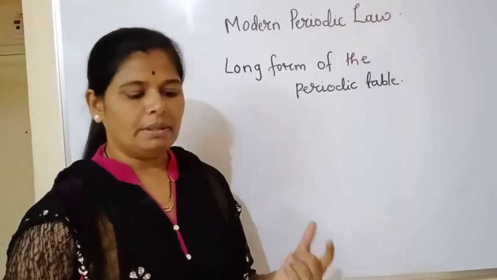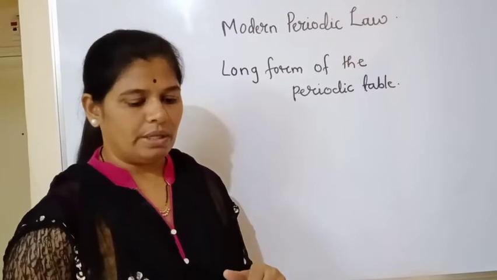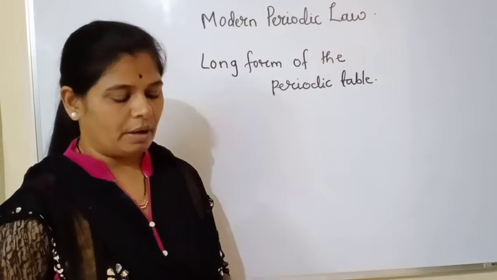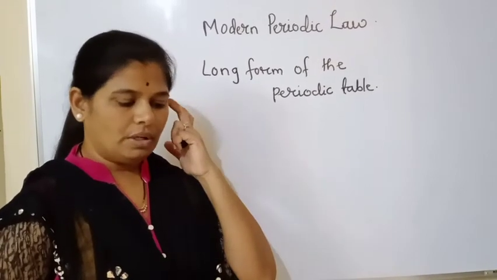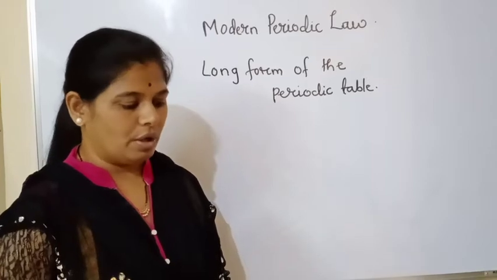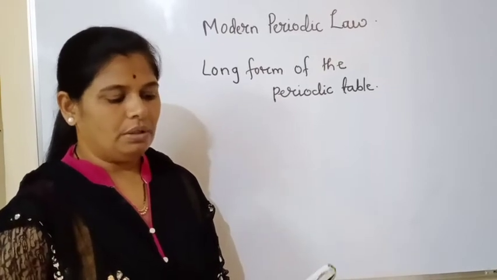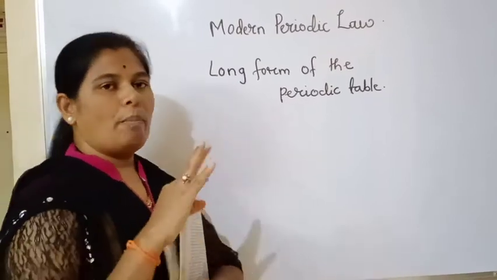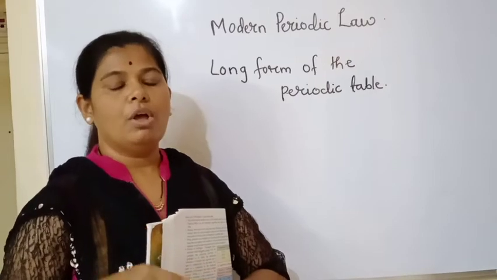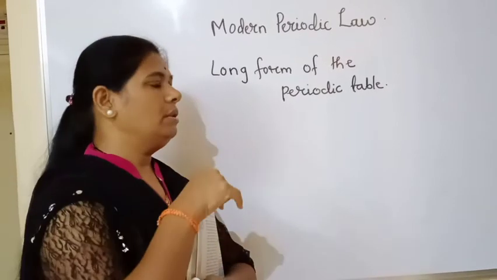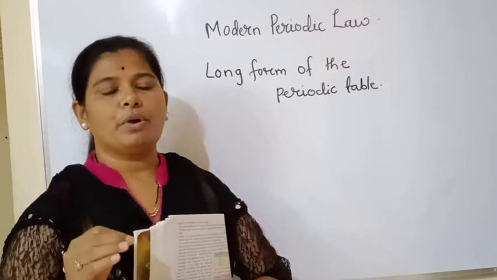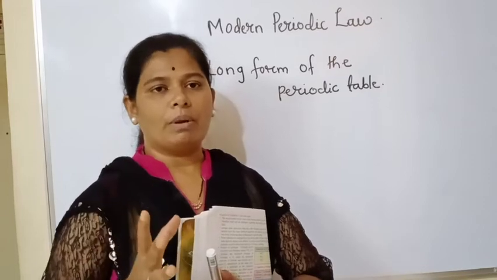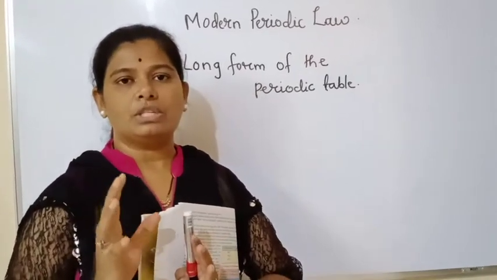In the modern periodic table, the elements are arranged in accordance with their atomic numbers. As a result, most of the drawbacks of Mendeleev's periodic table appear to be removed. However, the ambiguity about the position of hydrogen is not removed in the modern periodic table. Whatever drawbacks were there in Mendeleev's periodic table, most were removed in the modern periodic table, because in Mendeleev's periodic table one of the drawbacks was that cobalt and nickel have the same atomic mass, and so both elements were placed in one box.